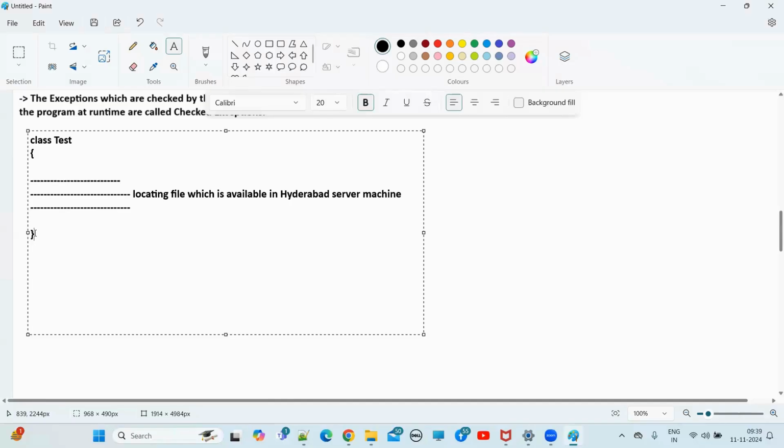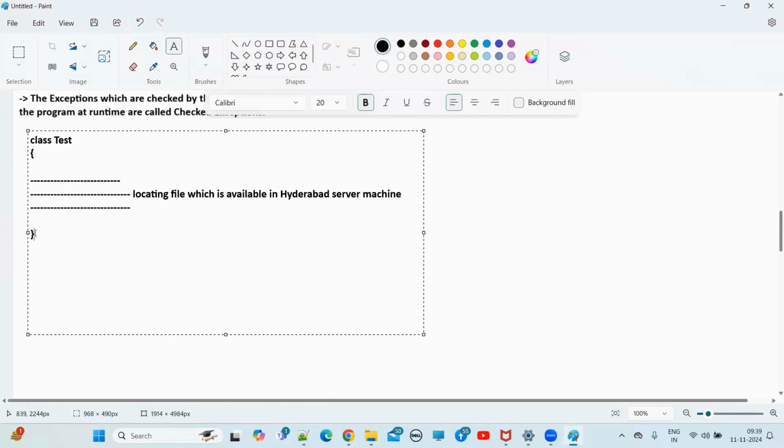Let's assume if that file is not available, there may be a chance of raising an exception. If the file is available, then it's fine, there is no exception. Am I right or wrong? If the file is not available, because somehow someone deleted that file from that particular path, then what happens? We have given one path. Let's suppose in the Hyderabad-based C drive there is a waterlist folder, and in it a file called Hyderabad waterlist.xls, an Excel file. Somehow that file is deleted by someone. So while executing the program, you will get a FileNotFoundException. Right?